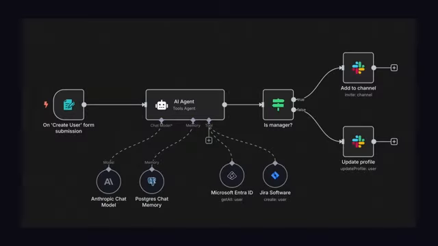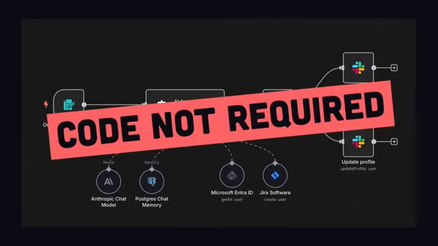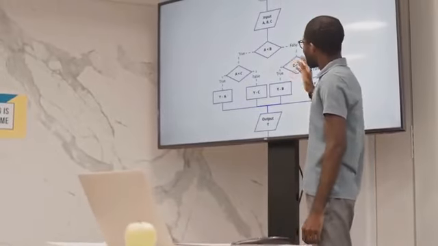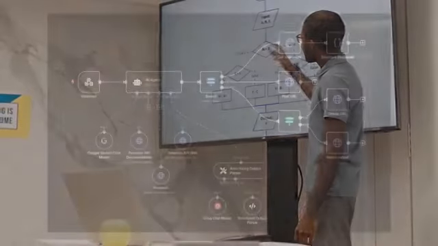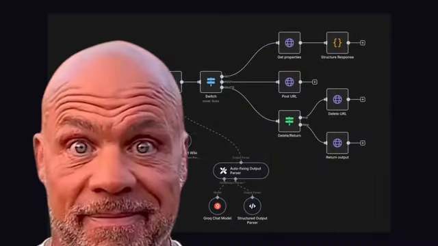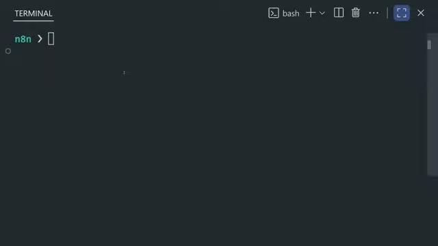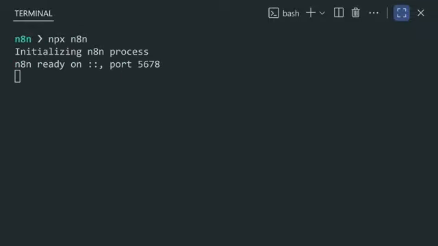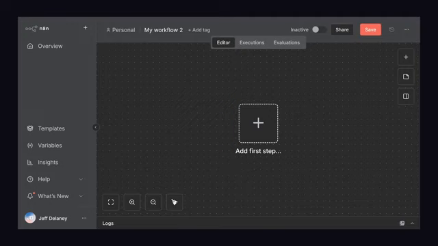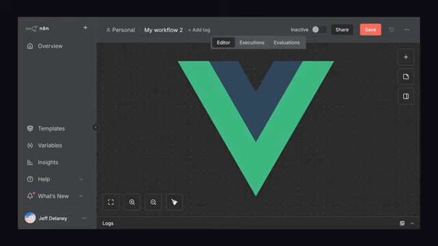The possibilities are endless, but the crazy thing is that all this can be accomplished without writing a single line of code. Instead, you diagram everything in a flowchart style editor that makes the logic so clear that any non-technical person can approach it. And what's even more crazy is that you can unlock all this power in 5 seconds by simply running npx n8n from your terminal right now. After a few seconds, that'll bring up this beautiful UI where you can start building automation workflows. A UI that was built with Vue.js, by the way.